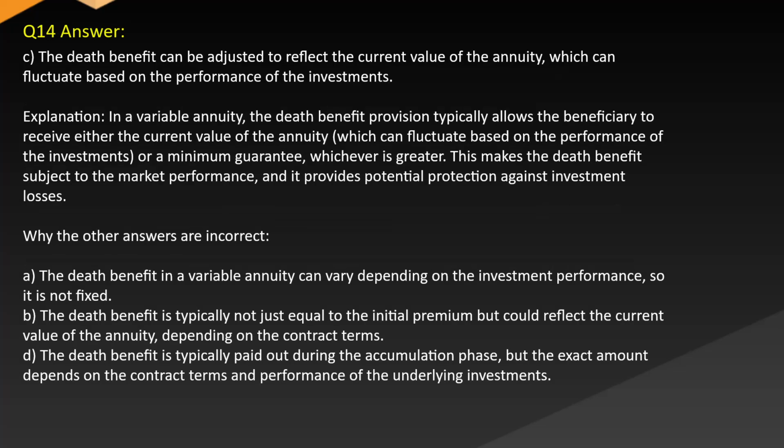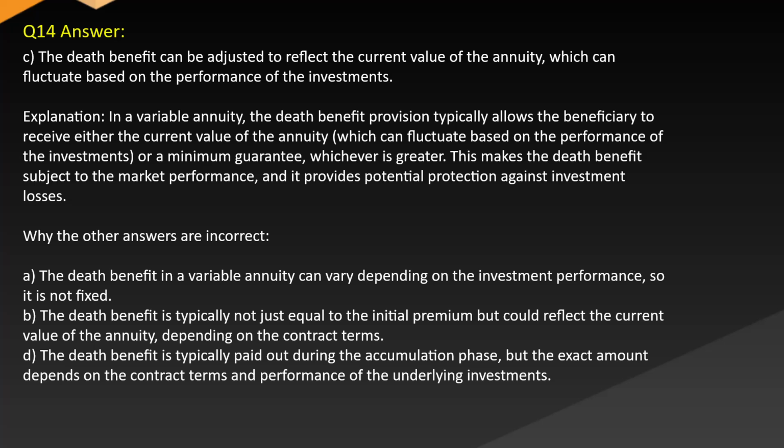Answer: C. The death benefit can be adjusted to reflect the current value of the annuity, which can fluctuate based on the performance of the investments. Explanation: in a variable annuity, the death benefit provision typically allows the beneficiary to receive either the current value of the annuity, which can fluctuate based on the performance of the investments, or a minimum guarantee, whichever is greater. This makes the death benefit subject to the market performance, and it provides potential protection against investment losses.